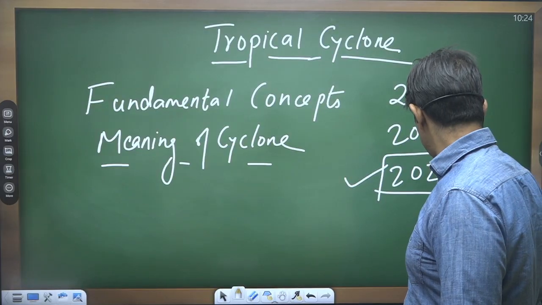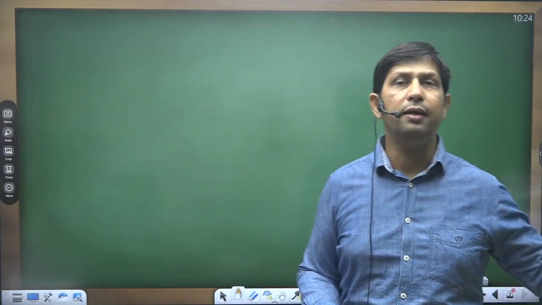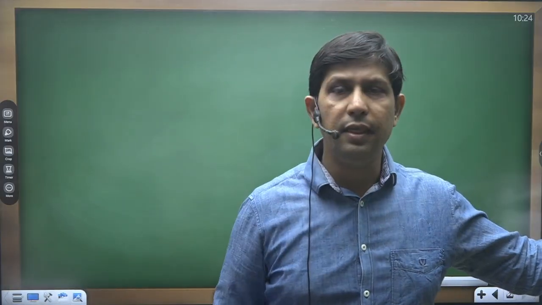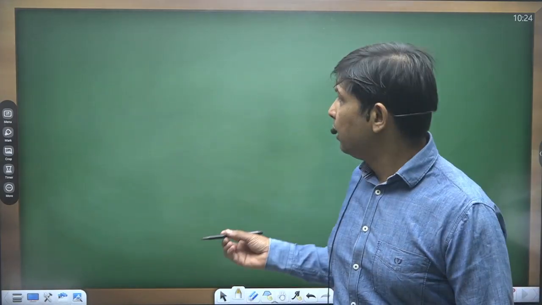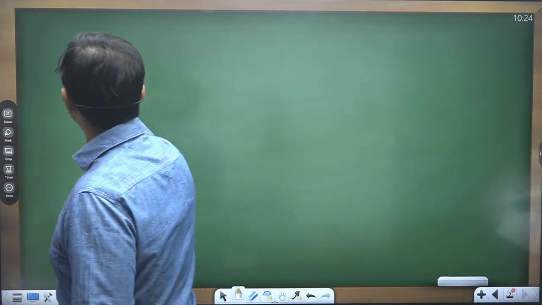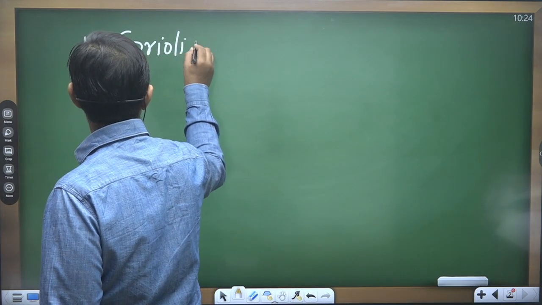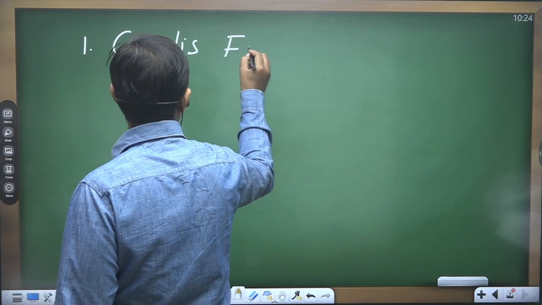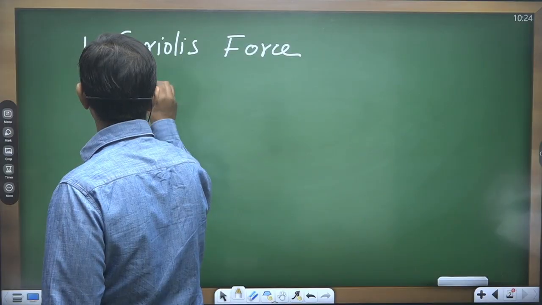Now these concepts are really important because they will help you to understand the mechanism that is linked with the formation of a cyclone or the tropical cyclone. These concepts are, first one I'll take up, Coriolis force, and the second one is latent heat.